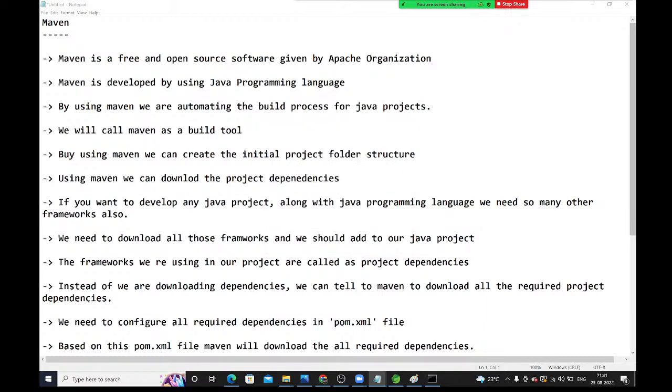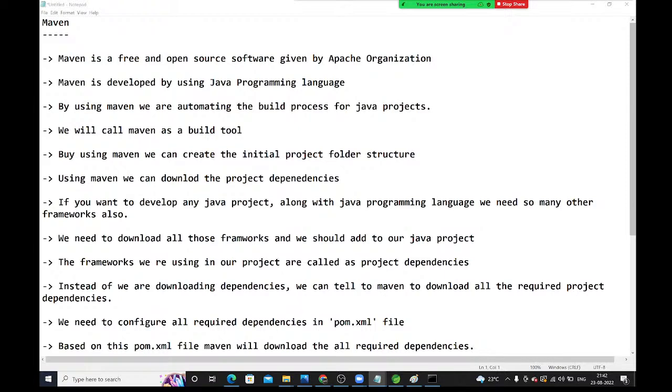Right. So by using Maven, we are automating the build process, guys. This Maven, we will call it a build tool. By using Maven, we can create the initial project folder structure. For non-technical people who don't know about Java, if they want to create the initial project folder structure, they can easily create it using Maven. Using Maven, we can also download the project dependencies.